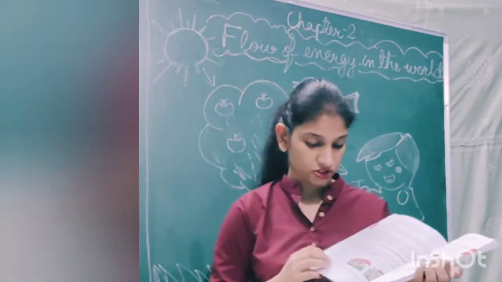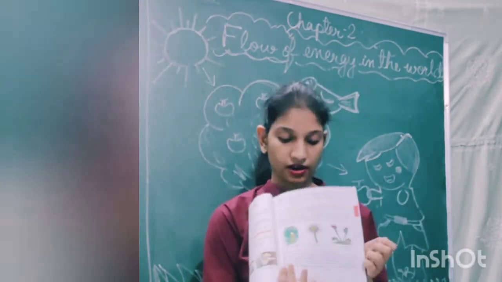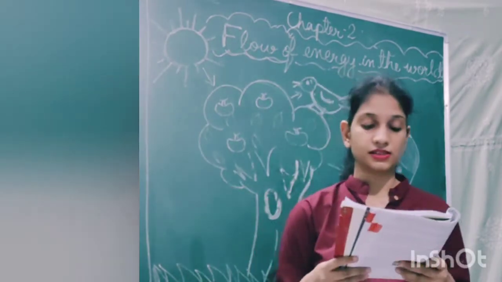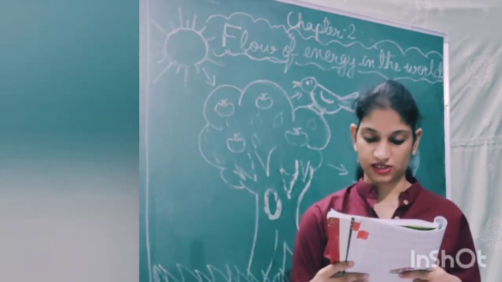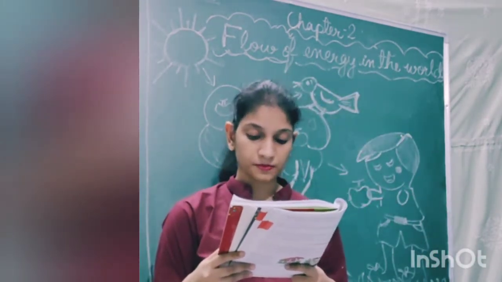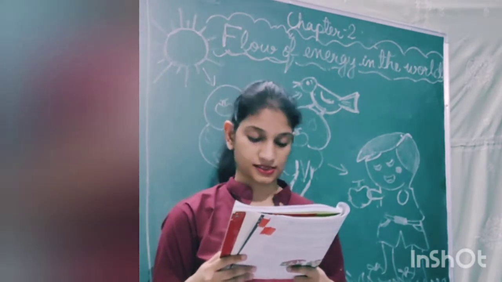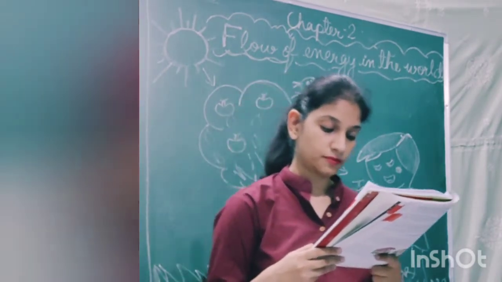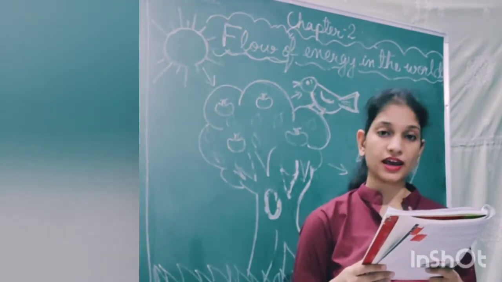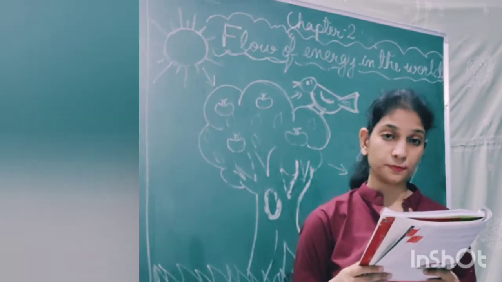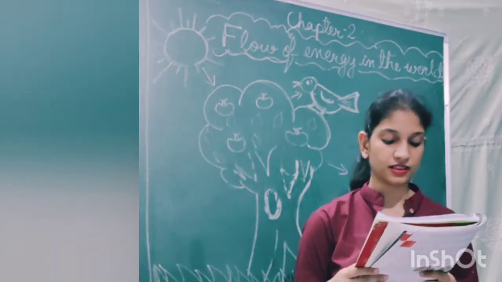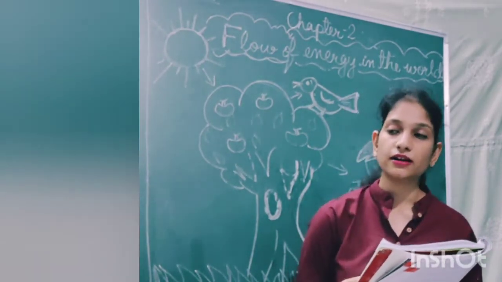Now let us read page number 19, last paragraph, flow of energy in the living world. All living organisms need energy to perform various activities. They obtain this energy from the food they eat. Green plants prepare their own food through photosynthesis. The sun provides the energy to the plants to prepare their food. Animals and human beings either directly or indirectly depend on plants for food. In this manner, the energy of the sun flows to the plants and then to the animals and human beings.